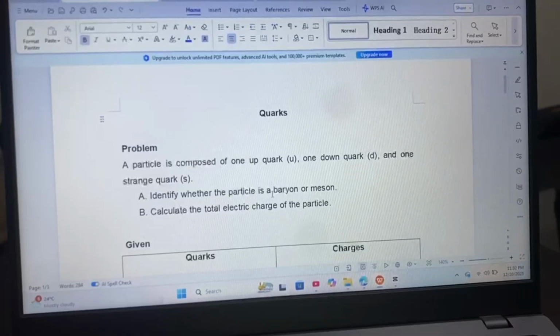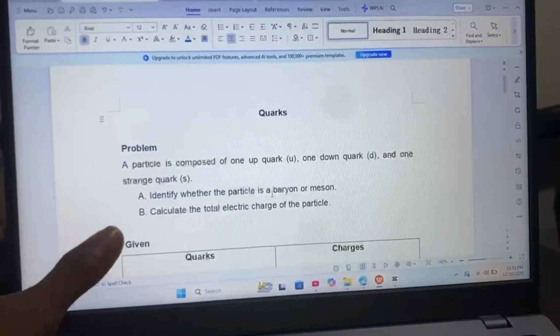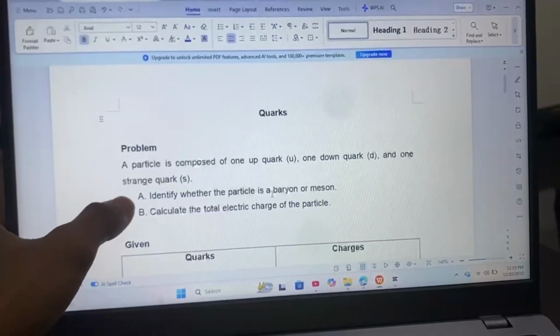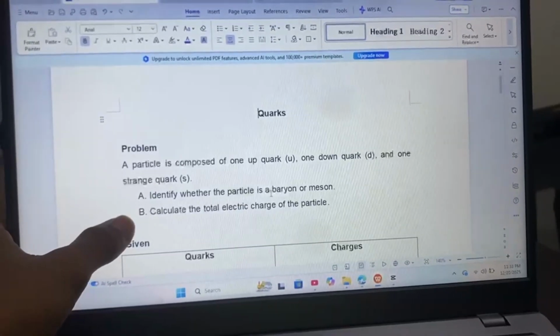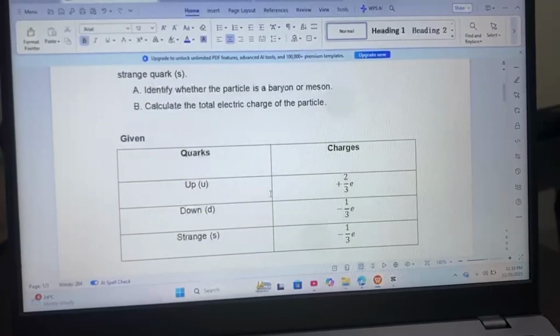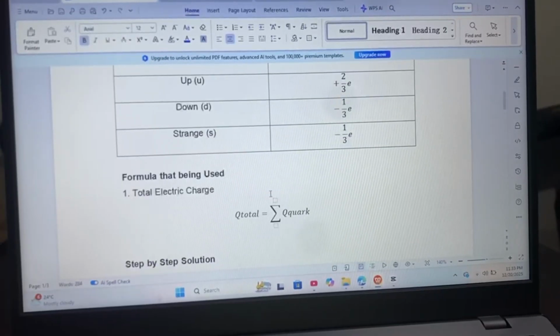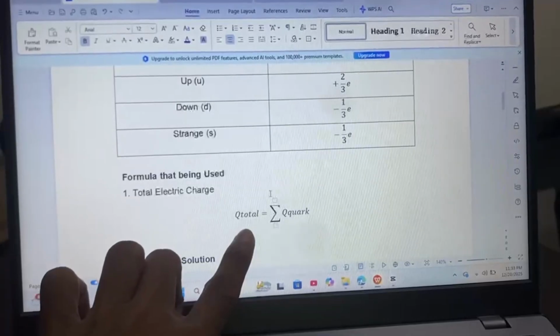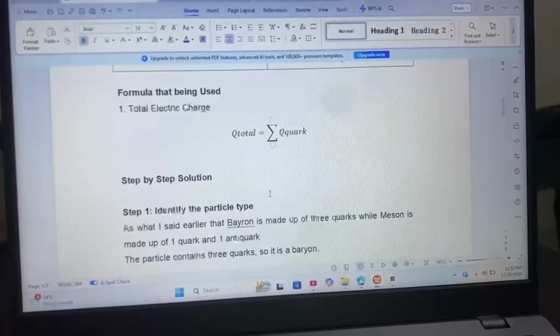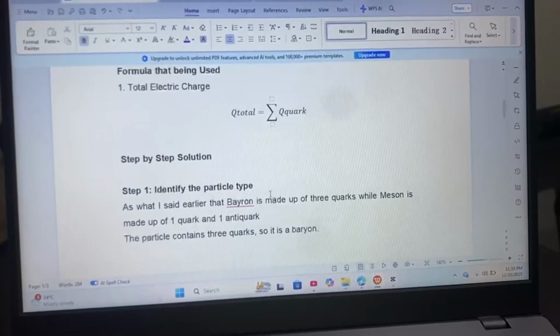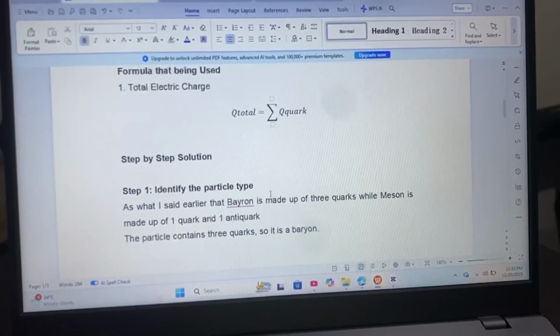Now, let's have a sample problem about quarks and leptons. First, we have the quarks. A particle is composed of 1 up quark, 1 down quark, and 1 strange quark. Identify whether the particle is a baryon or meson. Calculate the total electric charge of the particle. These are the given quark charges on the table, including up, down, and strange quark. The formula used here is the total electric charge, Q total equals the summation of Q quark. Our step-by-step solution: first, identify the particle type. As I said earlier, a baryon is made up of 3 quarks while a meson is made up of 1 quark and 1 antiquark. The particle contains 3 quarks, so it is a baryon.